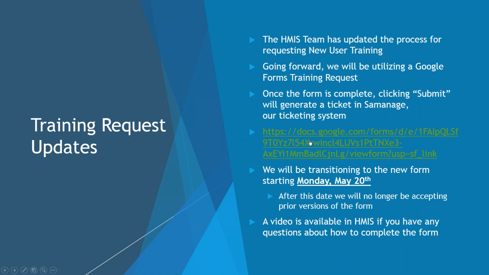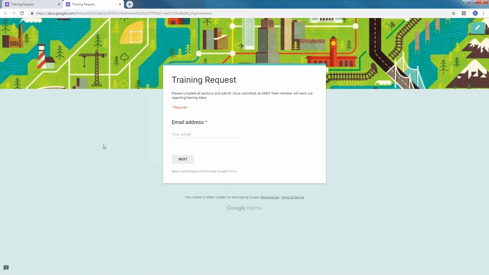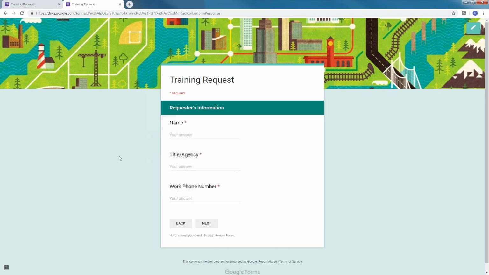So let me click on this link and walk you through what it will look like to submit this new form. When you click on the link, it'll initially bring you to this page. This is the first page of the form. This is where you as the requester would enter your email address. I'm going to go through this as if I were entering the information as a requester. When you click next, it'll take you to the next page of the form where you will enter your information.